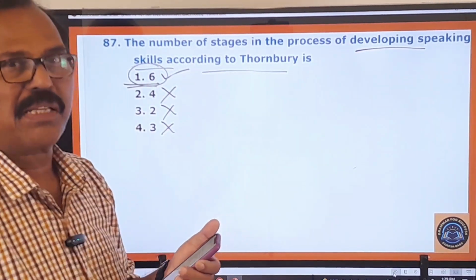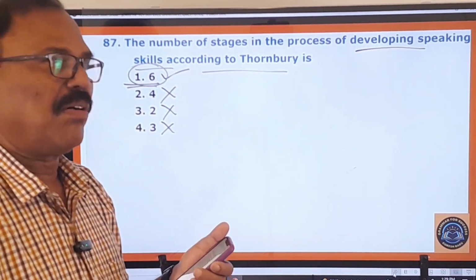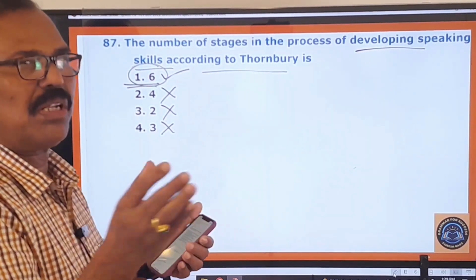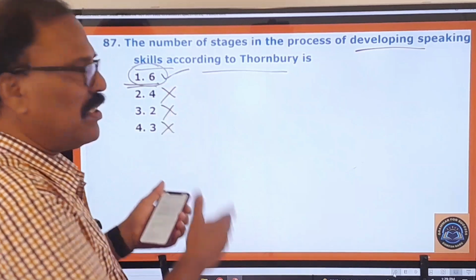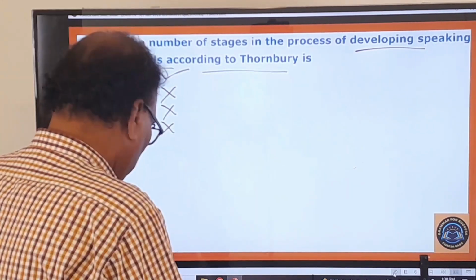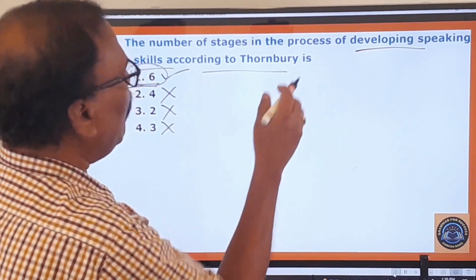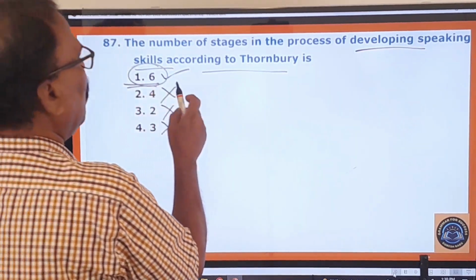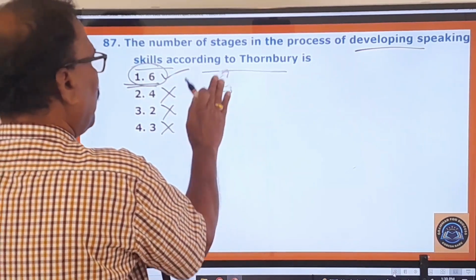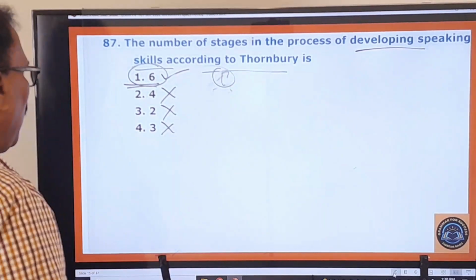I'm also going to make some videos on these things, for both TET and DSC candidates. So only as a break, I have started teaching the TET candidates these code question papers. So the process of developing speaking skills according to Thornbury involves 6 stages. So your answer is the first one, all the others are wrong. And you go to the next one.